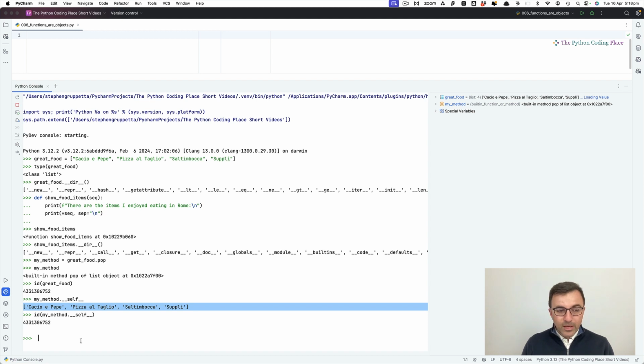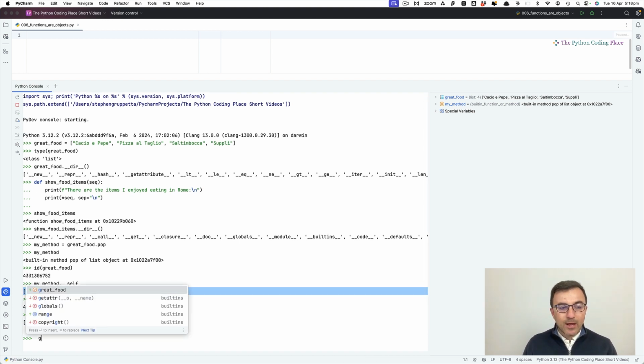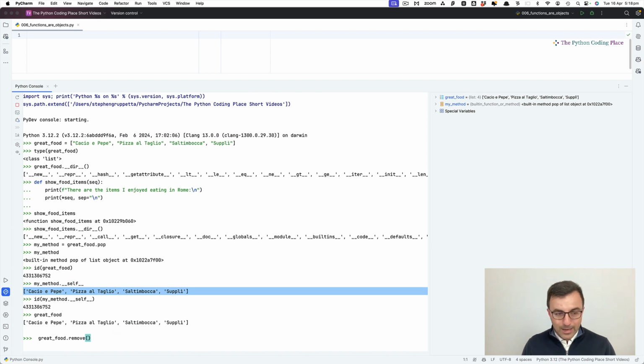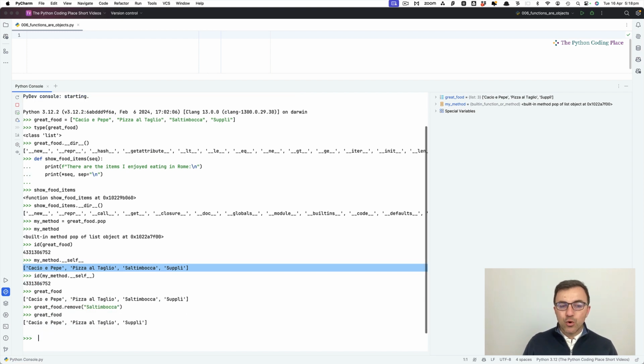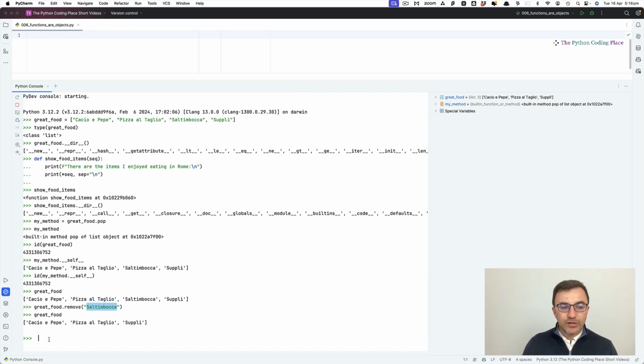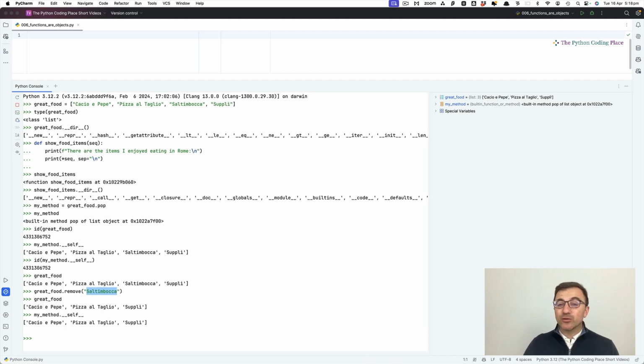In fact, if I say my method dot, let's remove one of them. Not my method, apologies. I want to remove from great food. That's my list. So great food is that list at the moment. And I want to remove one of them. Now, I actually liked all of them, so I don't want to remove any of them, but for the argument, did I spell that correctly? Yes, I did. There. So great food no longer has one of the lovely dishes I had last week. And if I check my method.self, well, that's referring to the same list, so that's also gone.